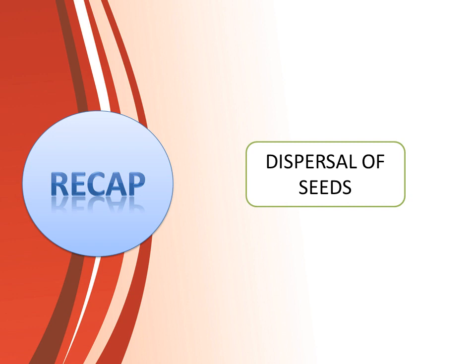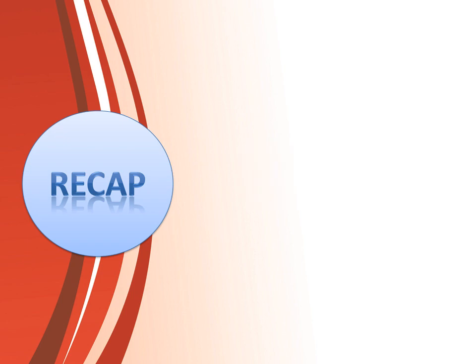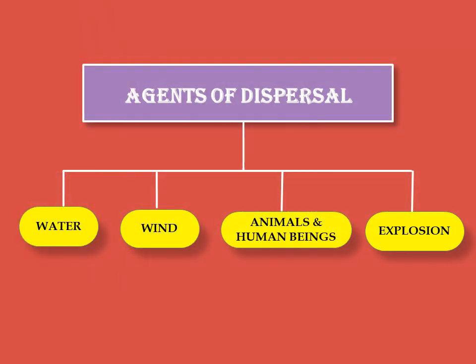Yes, and today we are going to see what are the agents of dispersal. Wind, water, animals and human beings are called the agents of dispersal. Now, why are seeds dispersed?